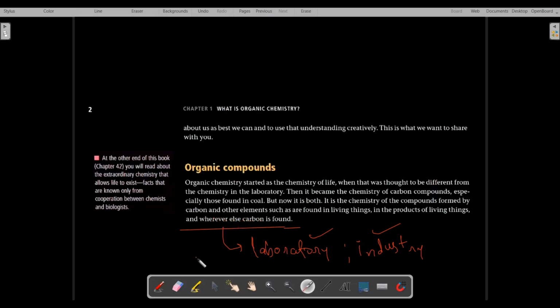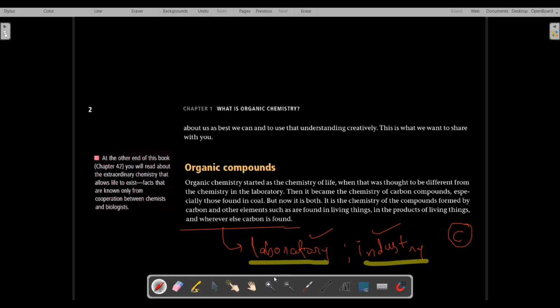So if we study the compounds formed in laboratory and industry, and if they are carbon-containing compounds, then those also come under the category of organic compounds. That is the meaning. If there is any carbon-containing compound in laboratory and industry, those also come under organic compounds.